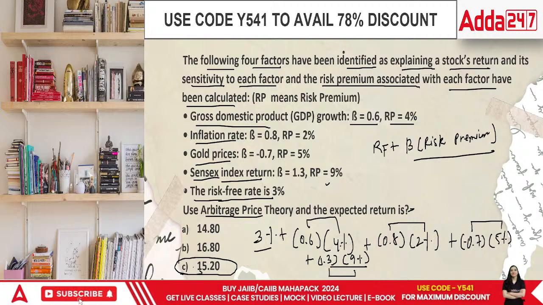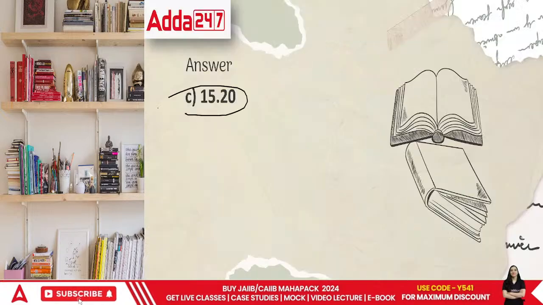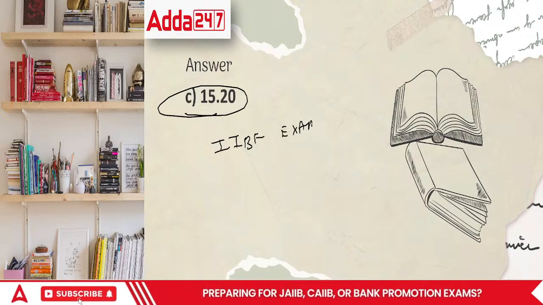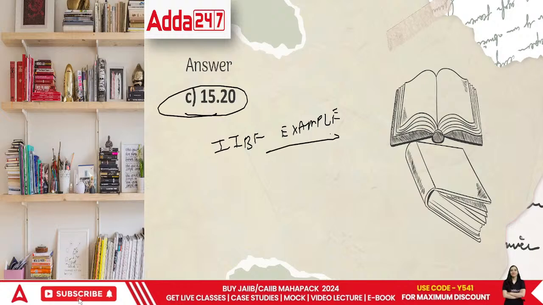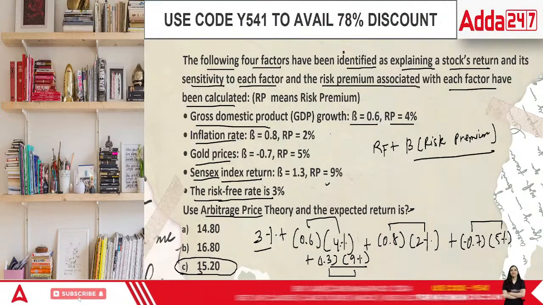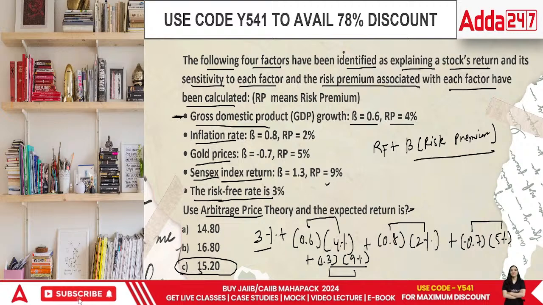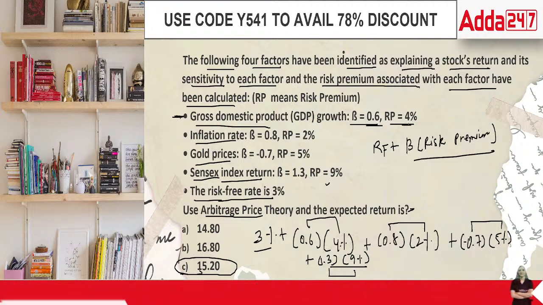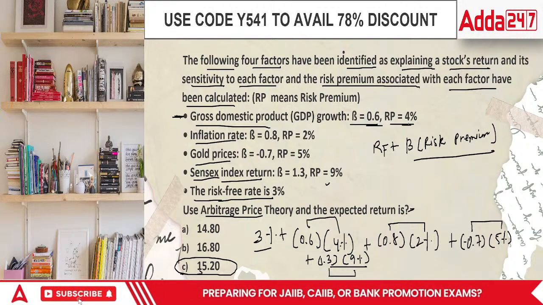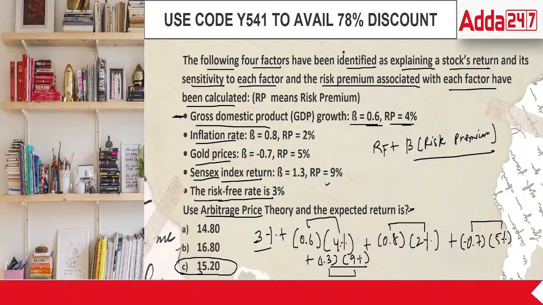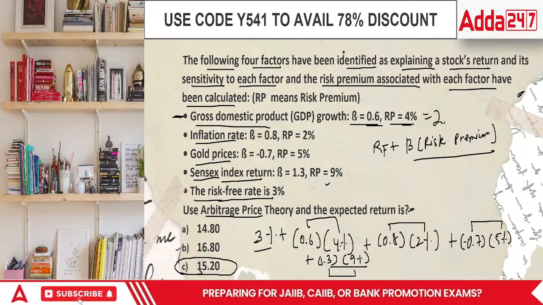Difficult but an important question that can be asked in the examination, as it is created from the IIBF examples itself. This is one of the examples that they have given regarding arbitrage theory. Simple question. This can be asked in the form of a case study as well, where they can give you the sensitivity factor in terms of the GDP only. GDP, then it is going to be 0.6 into 4%. How much is it going to be? 0.6 into 4 is 2.4. So can I say this is going to be 2.4?